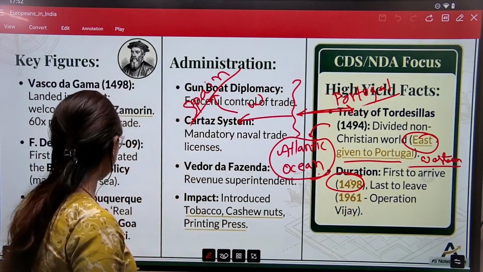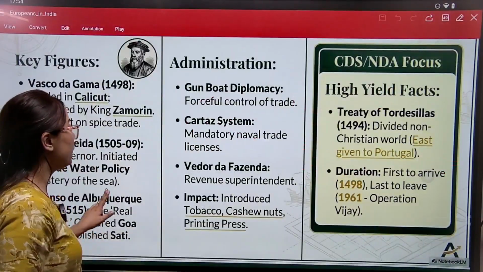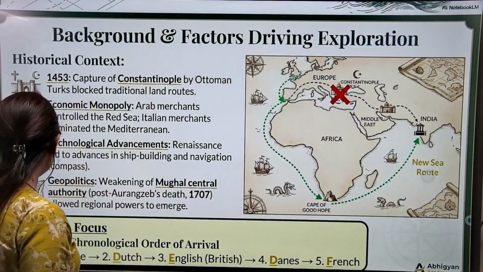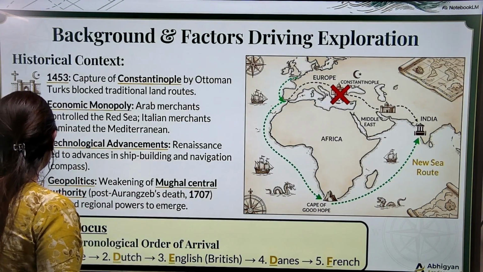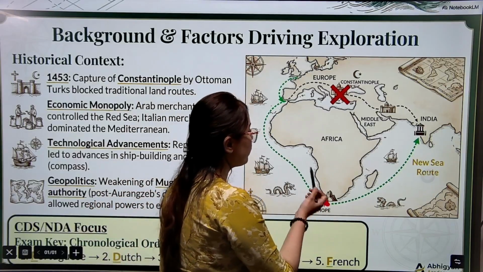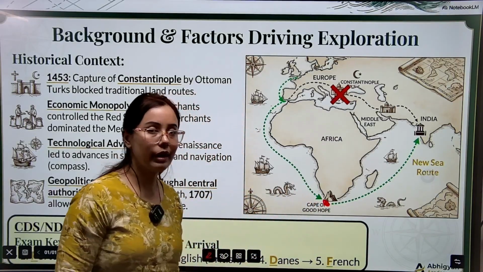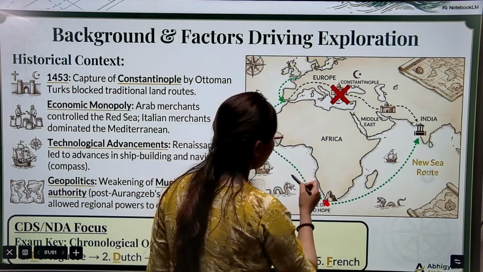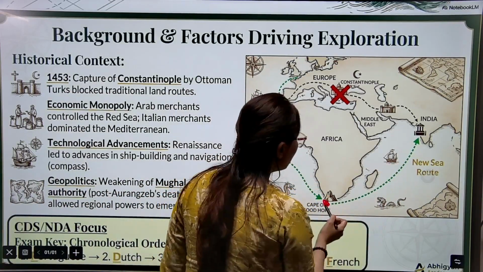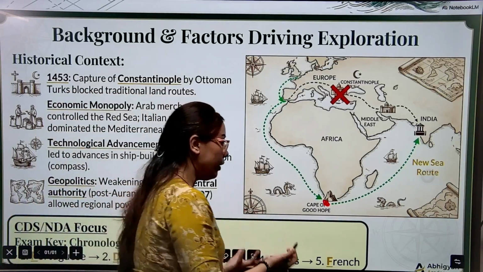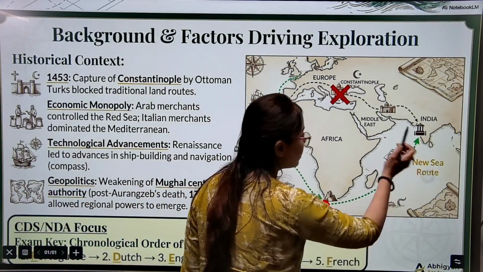If we talk about the advent of the Europeans, the Portuguese were the first to arrive in India. This region was already discovered by another person earlier, so when the Portuguese came, they followed this route. Till this route, it was already discovered. Now whoever comes will follow this route.